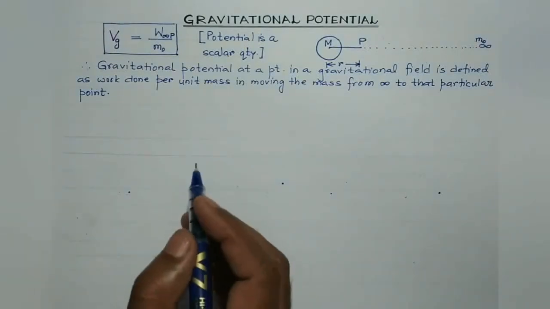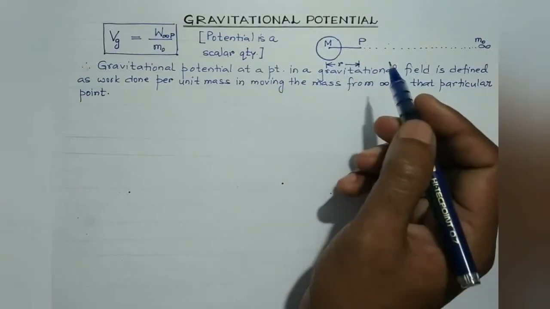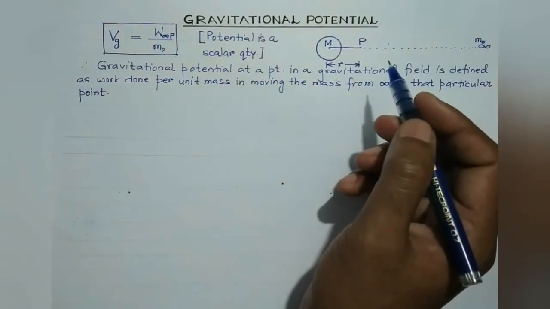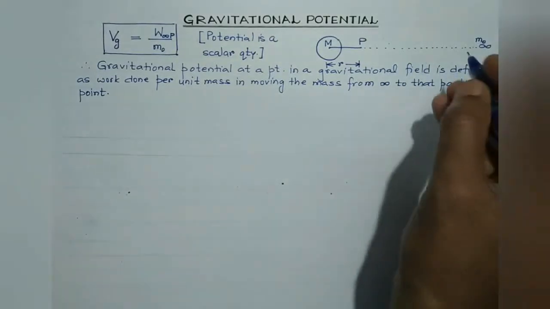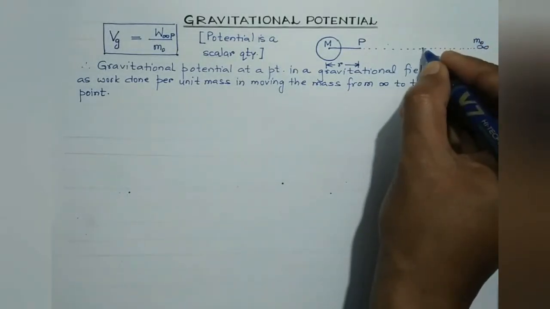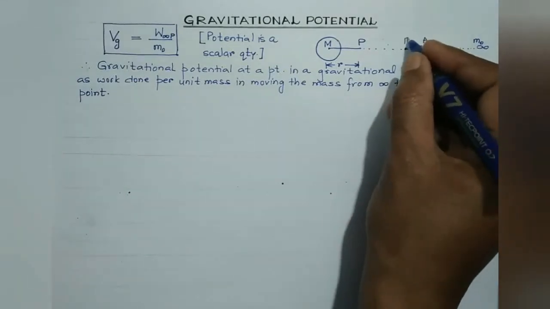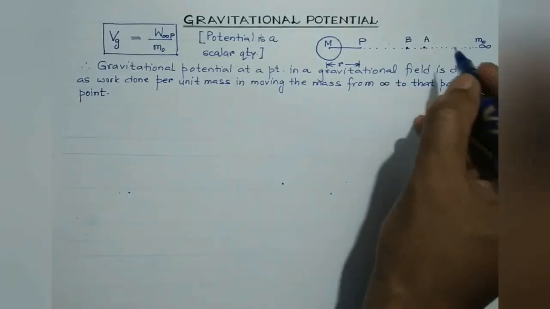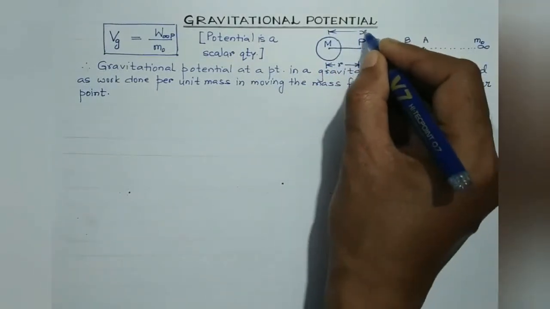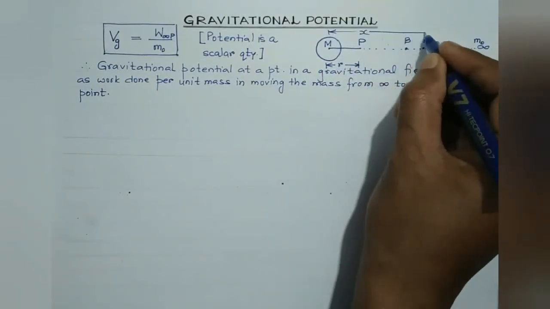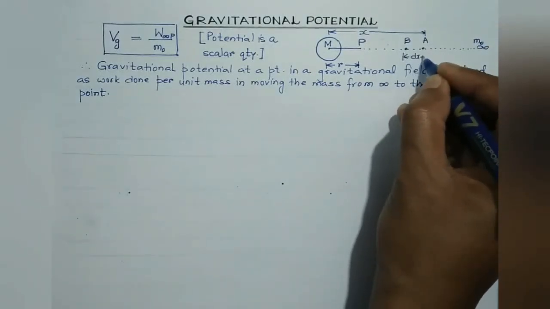Now let us find an expression for the gravitational potential in terms of the mass of the source mass. Let us consider this to be point A, a small path, and this to be point B. If the distance of point A from the center of the source mass is x, then this distance may be considered to be dx.